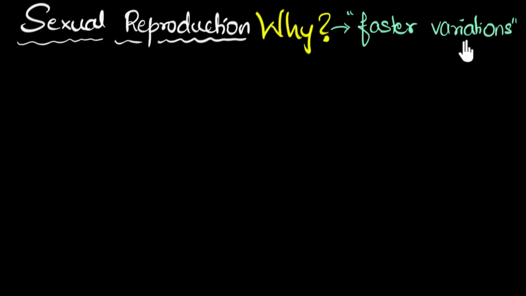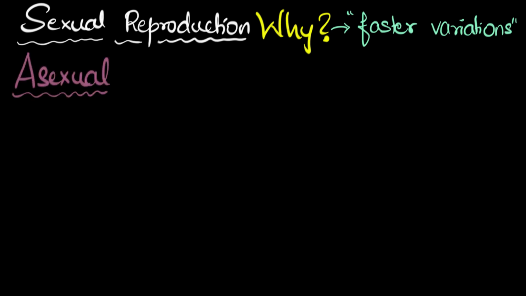Now, of course, if you need more details on what I just said, then we have a dedicated video on this called variations. Feel free to go back and check that video out. But anyways, since variations are important, it makes sense to have these variations faster, and that's basically why we have sexual reproduction. But to understand how sexual reproduction helps and makes variations faster, let's first go back to something that we already know, asexual reproduction.